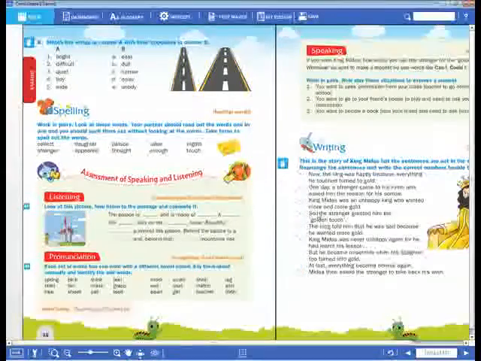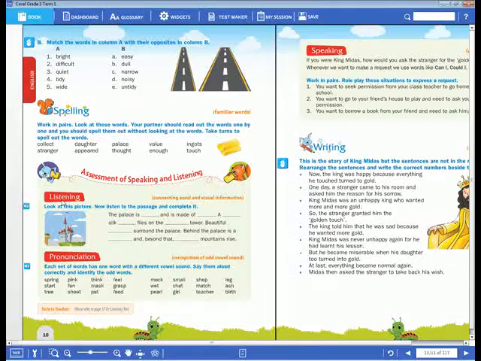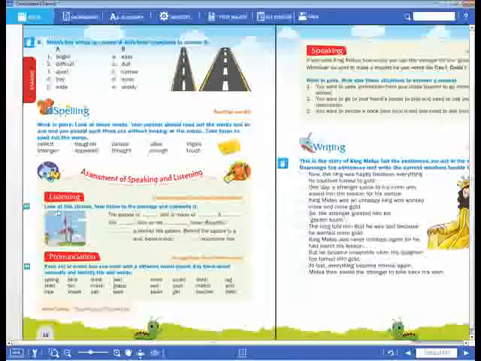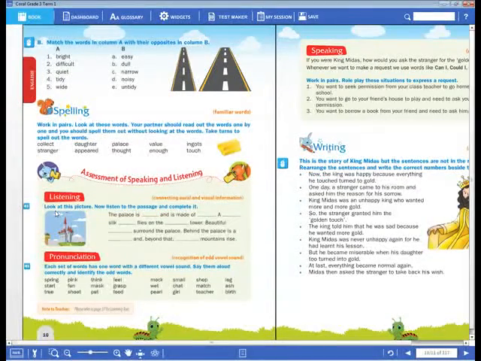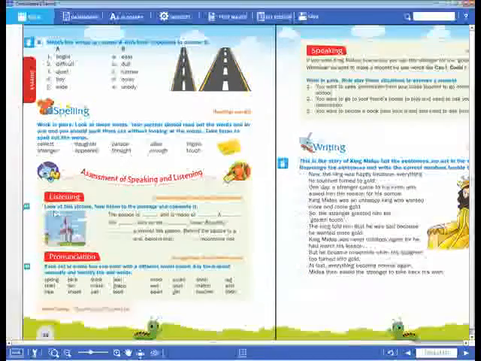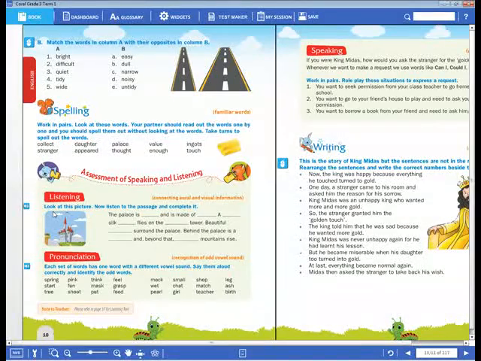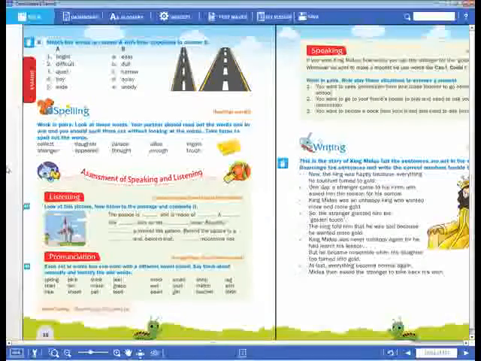From all these sentences, which sentence comes first? Can you guess and tell me, dear children, which is the first sentence?